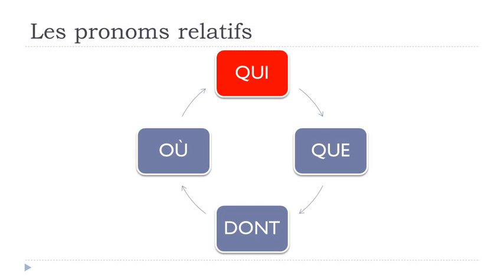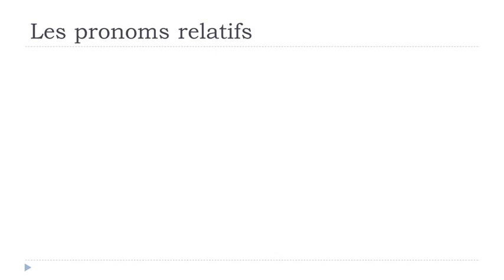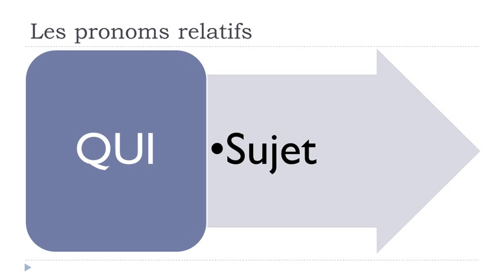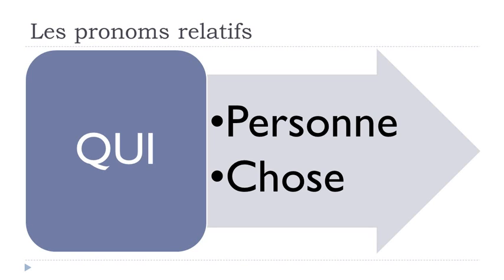Okay, so pronouns, as usual, are these little words that you use to avoid repetition if something was already said, or if you want to, in one sentence, combine two different sentences. So the first one, qui, normally we use it because it's subject. It can be whether for a person or a thing, pour une personne ou une chose. And then the first examples that we'll see will be for une personne.